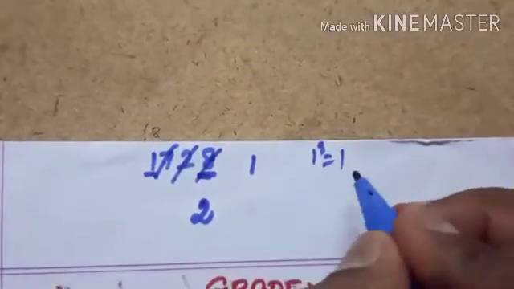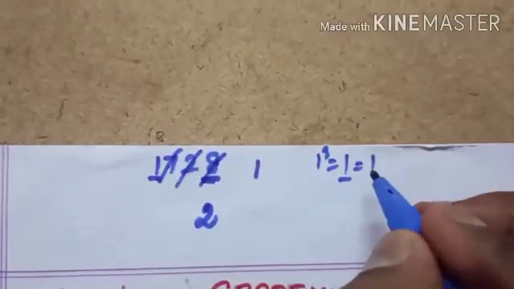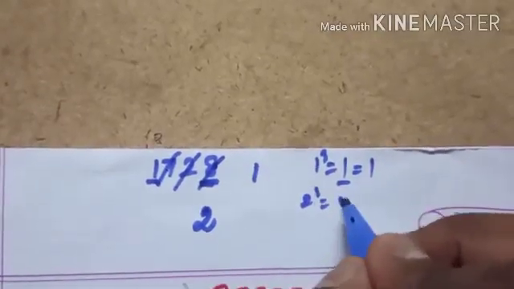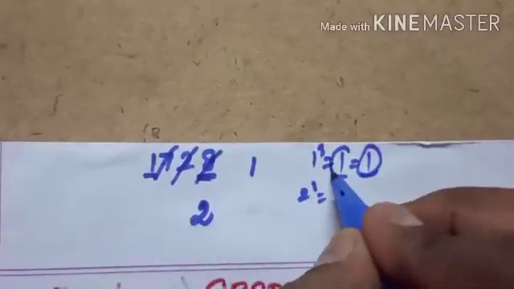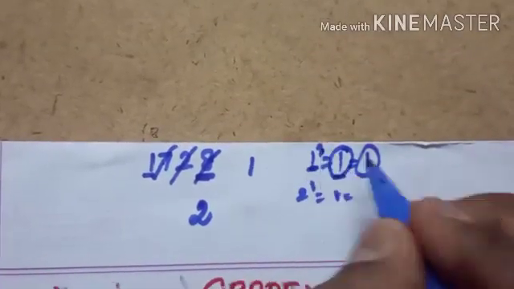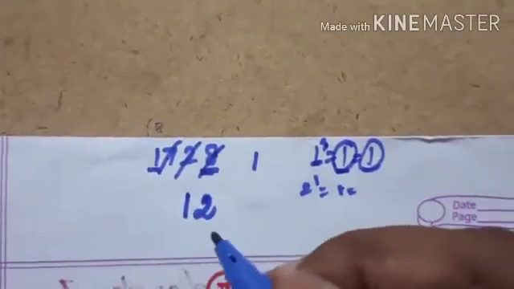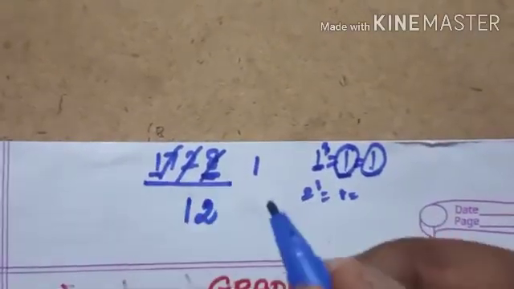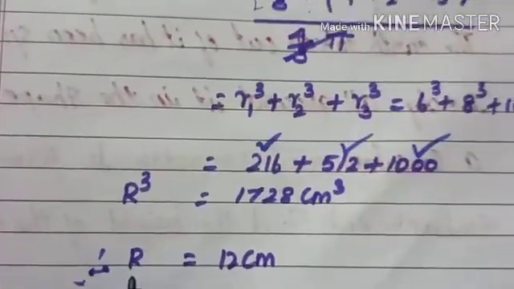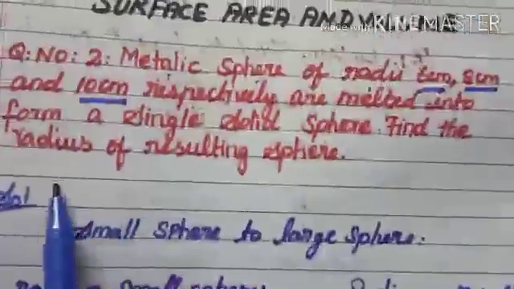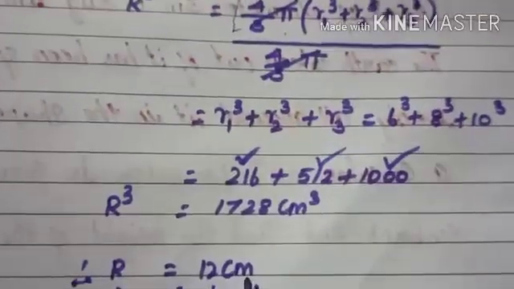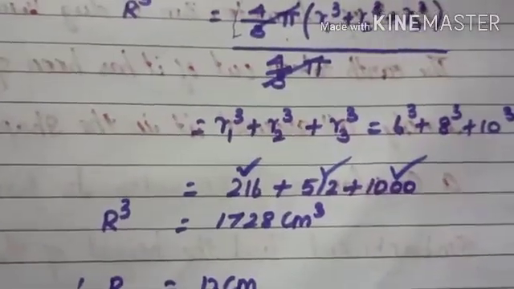1 cube is equal to 1, and 2 cube is equal to 8. So you get 1, so you stop at that value. What do you take? 1. So the cube root of 1 is 1. So the cube root of 1728 is 12. Therefore, radius R is equal to 12 centimeter. So the radius of the resulting sphere is 12 centimeter. Next we move on to question number 3.